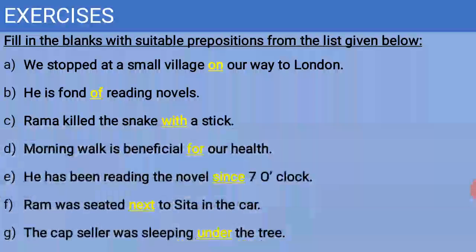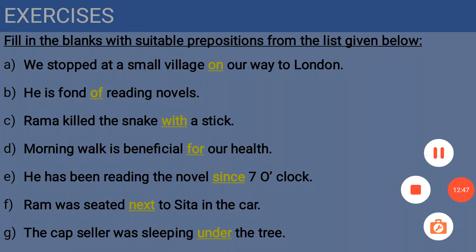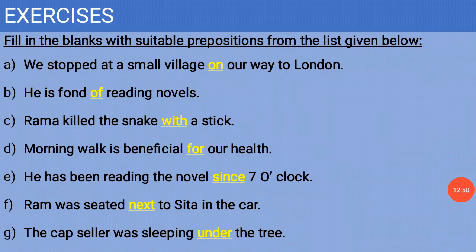So next, he is fond of reading novels. So it shows the relation: of. Next, Rama killed the snake with a stick. The preposition word is with. Morning walk is beneficial for our health. The preposition word is for. So he has been reading the novel since 7 o'clock. The preposition word is since. Next, Ram was seated next to Sita in the car. So the preposition word is next to. So next, last one, the capsular was sleeping under the tree. The preposition word is under the tree.